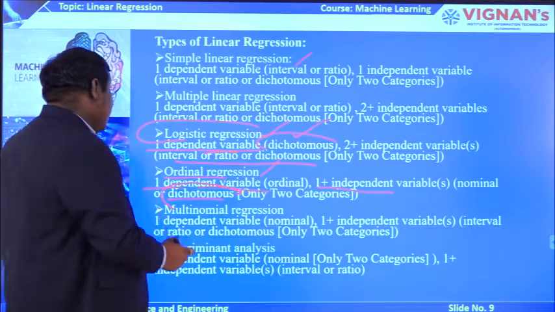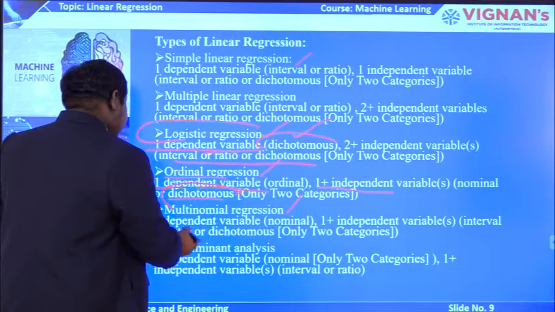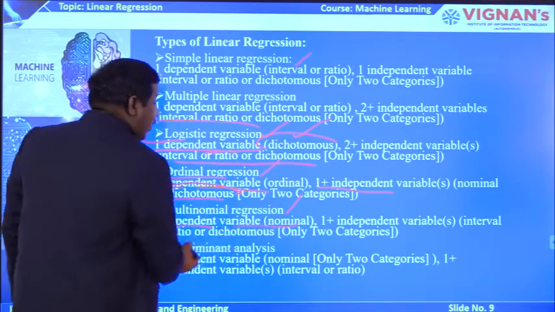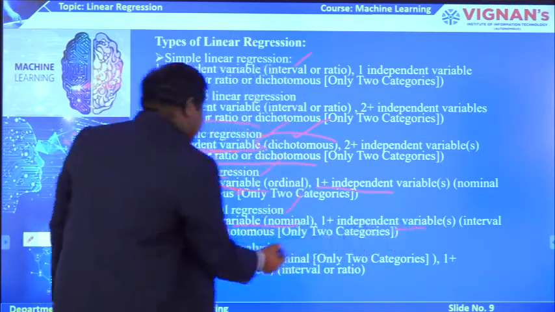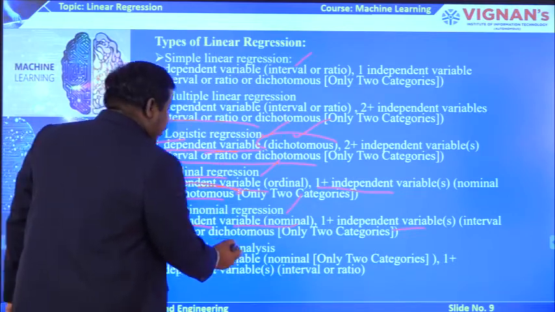The other model is the multinomial regression model, where one dependent variable is a nominal value, whereas the independent variable is an interval or ratio or dichotomous.